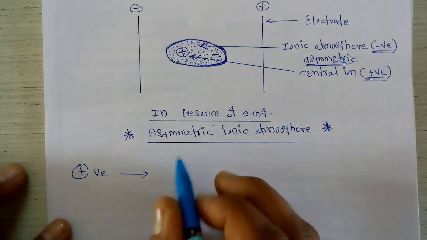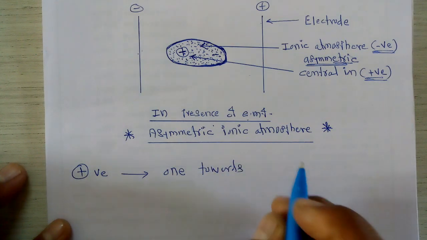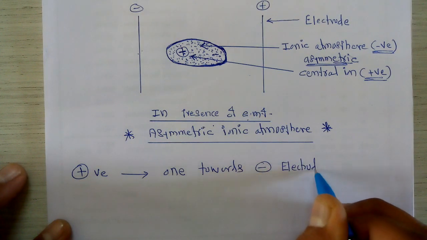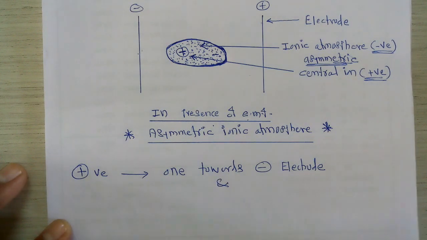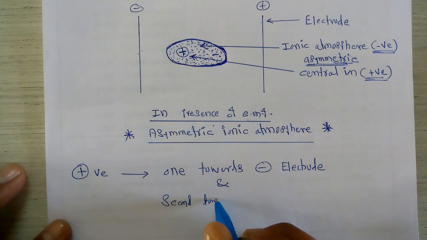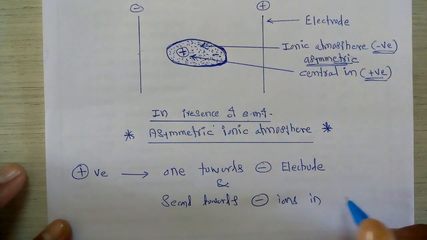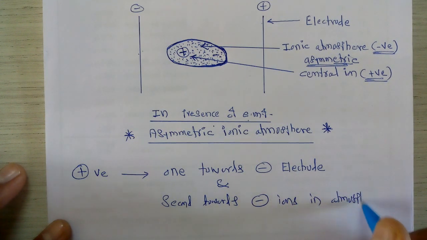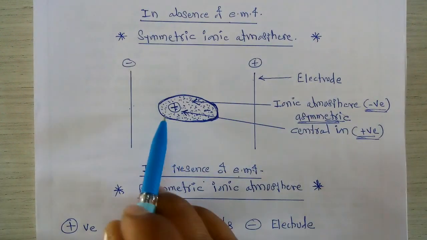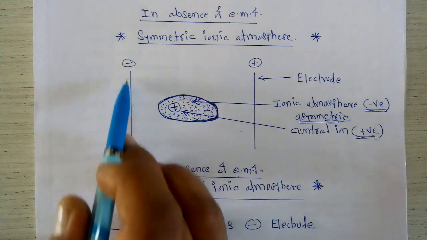What are those attractions? One towards the negatively charged electrode, and the second towards the negative ions in the atmosphere. Its natural tendency is to get deposited on the surface of this particular negative electrode.